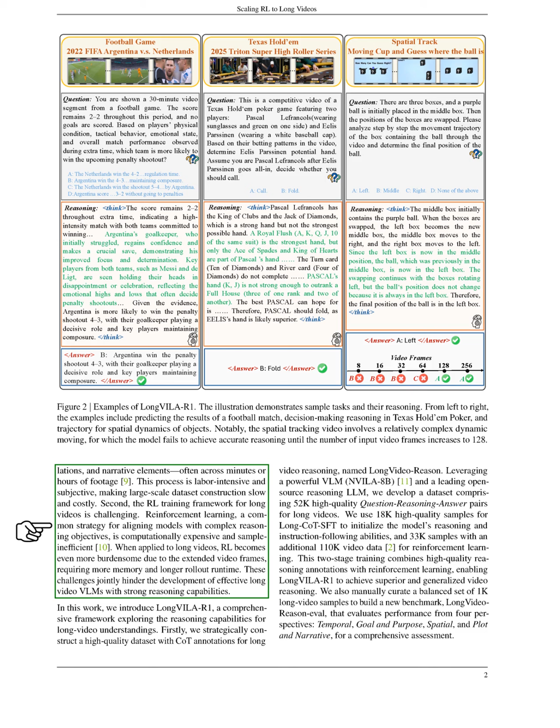Second, using reinforcement learning, RL, for long videos is challenging due to high computational demands and inefficiency. The longer video frames require more memory and processing time, complicating the training process.